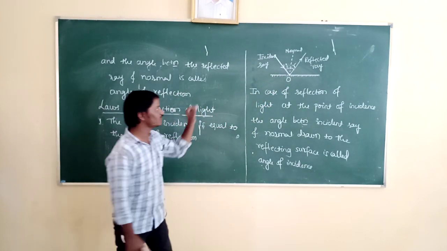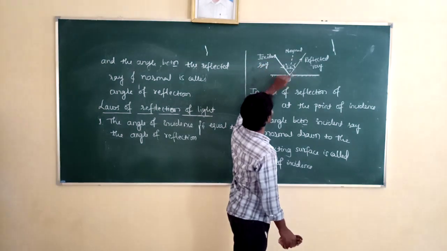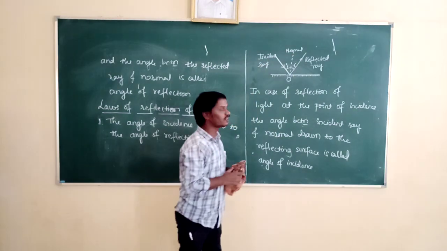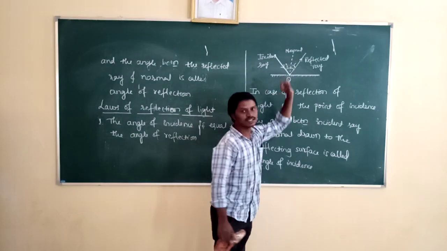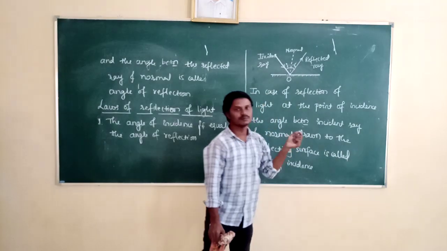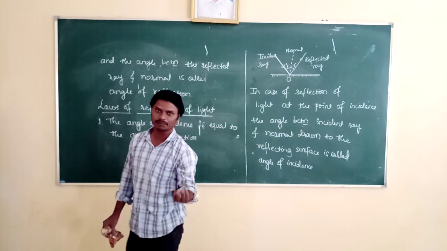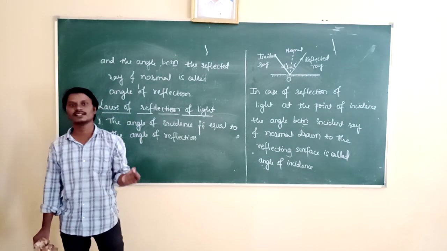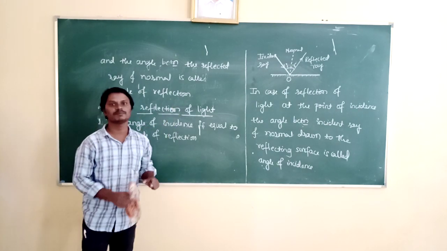Here the incident ray is in the xy plane. It is the x-axis and it is the y-axis. And the reflected ray is also in the xy plane. Means the incident ray, reflected ray and normal drawn to the reflecting surface at the point of incidence all lie in the same plane.